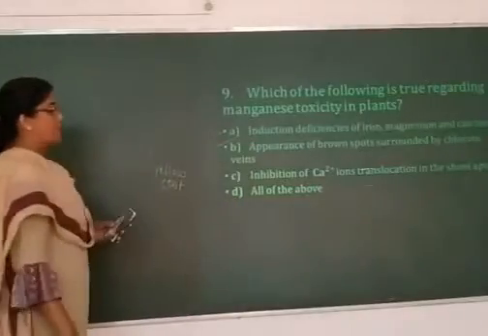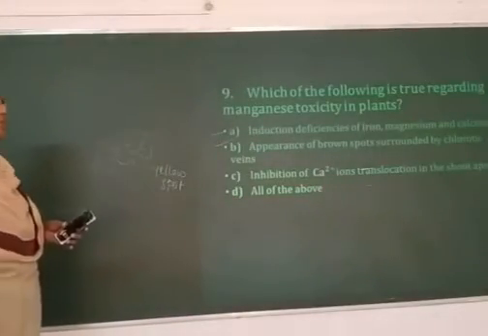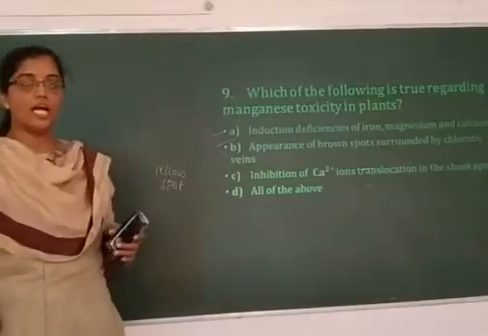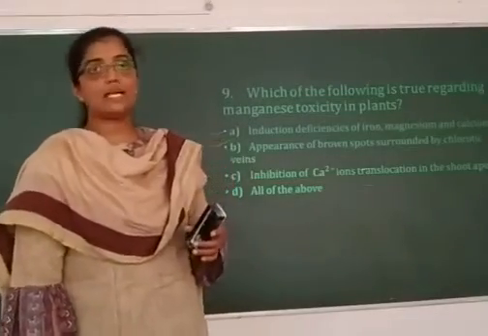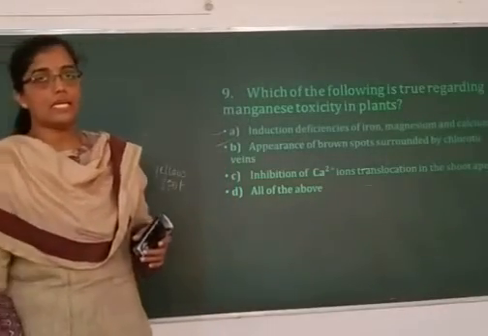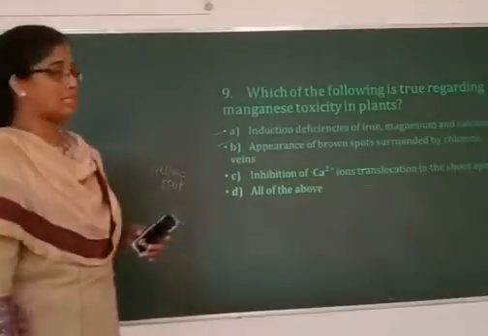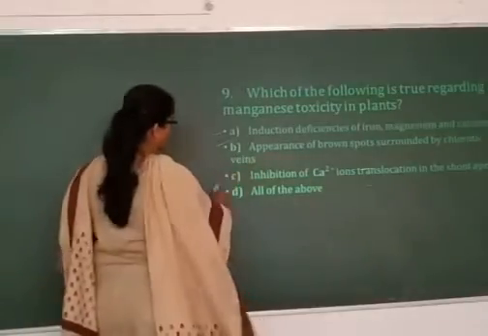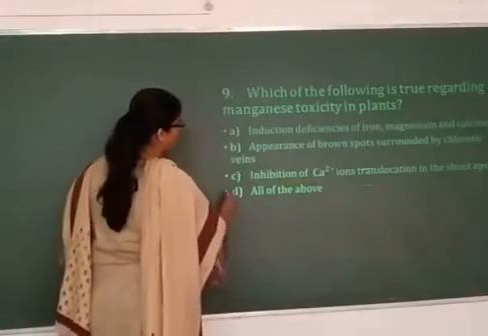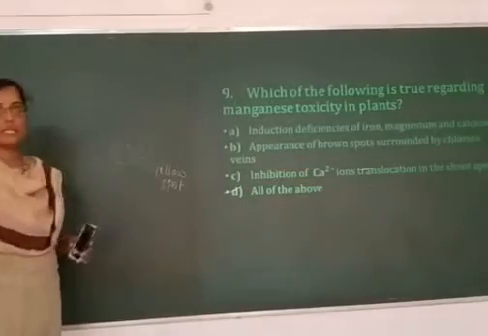Inhibition of calcium ion translocation to the shoot apex. Yes, of course. As I mentioned, a higher concentration of manganese interferes with the translocation of calcium. So this is also a true statement. So which option do you go with? Option D is the right answer.